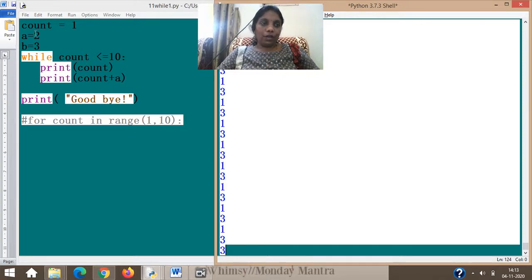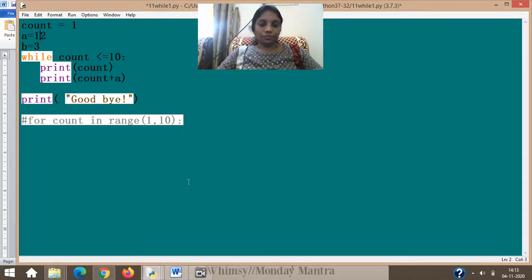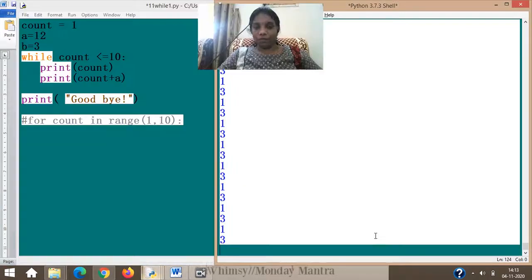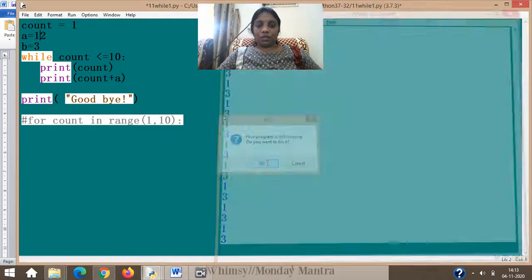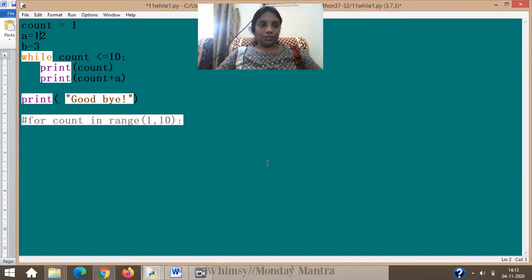Understood? Even if I give 12 over here, I have to stop the other one. Which one? Our program which is continuously executing. It will never stop. I have to stop it like this, I have to externally terminate it. Even if I give 12 or whatever I want, I just want to show you that it may not always be a number which is easy for you to remember.